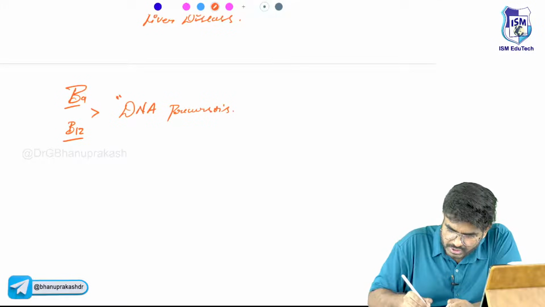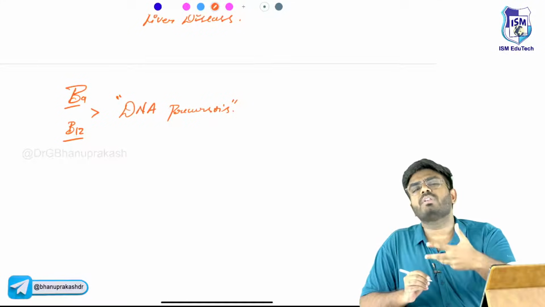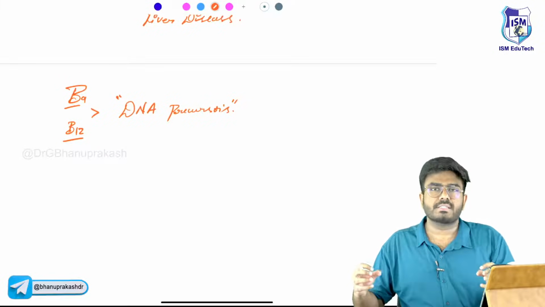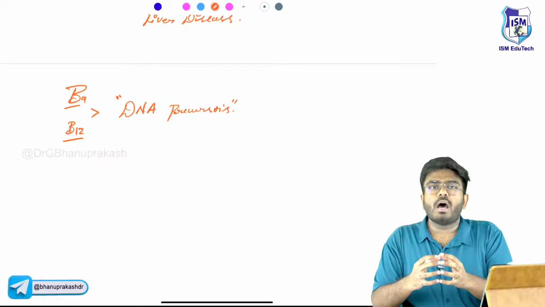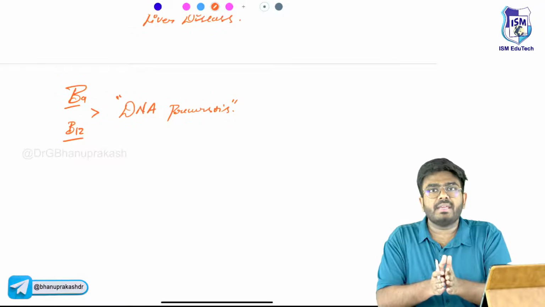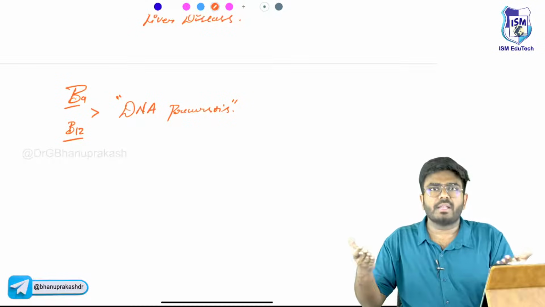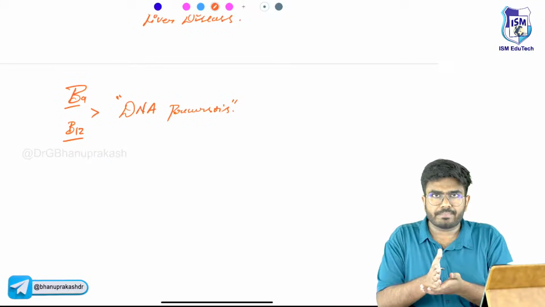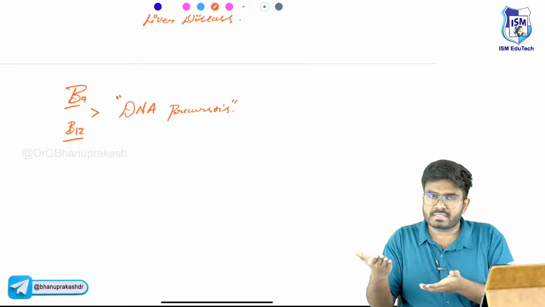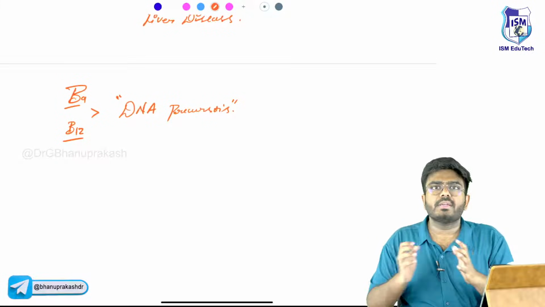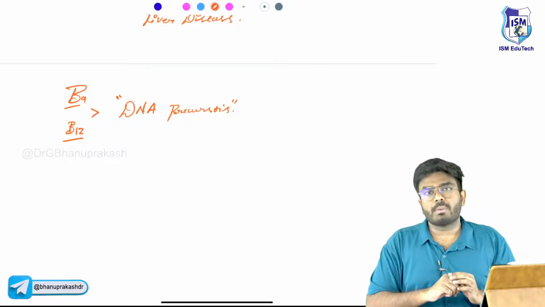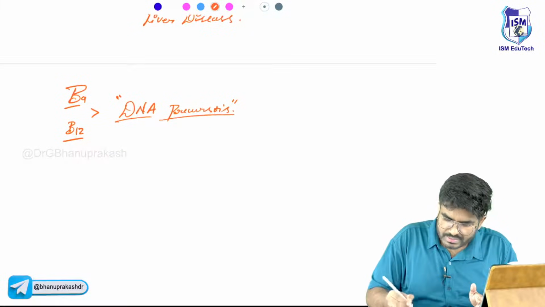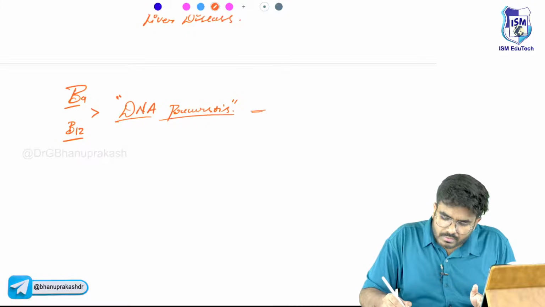In a simple way, vitamin B9 and B12 are very important for the division of cells. For cell division, you require DNA synthesis, DNA replication. For that you require vitamin B9 and B12, so that cell division will happen.